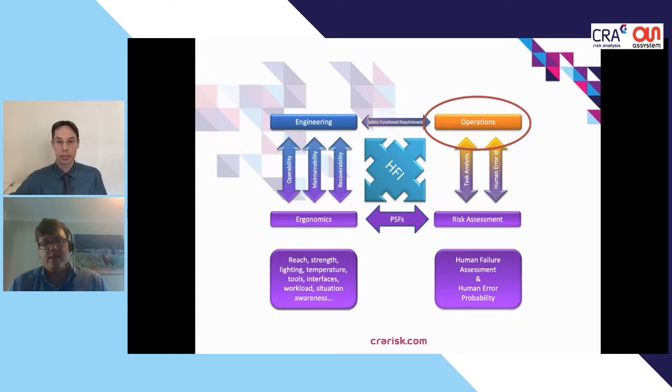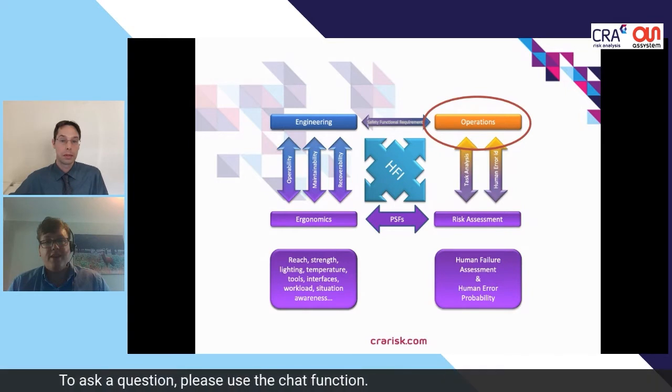And we can work with engineering and HAZAN authors at any phase of the project lifecycle. We'll come back to that later. But for more established systems, we might also be doing very similar things with facility operators as they update or revise their risk assessment. Ultimately, we're all sharing the same concerns.